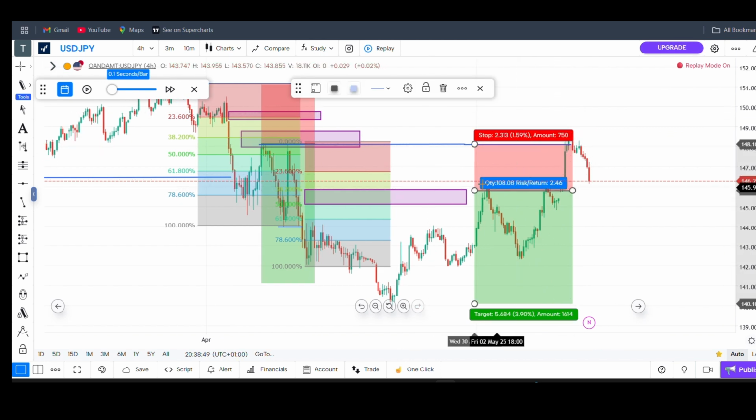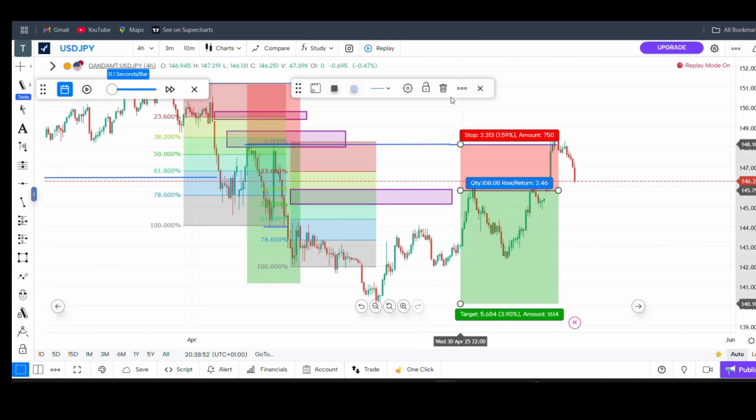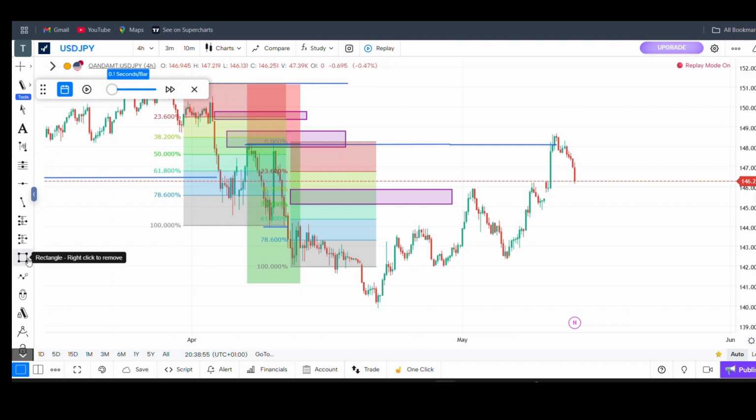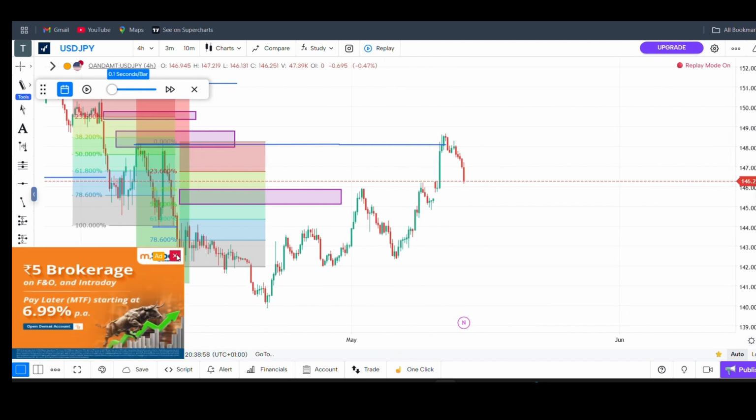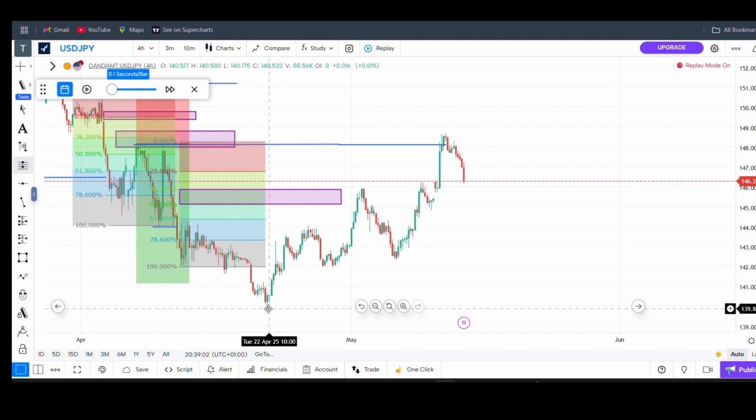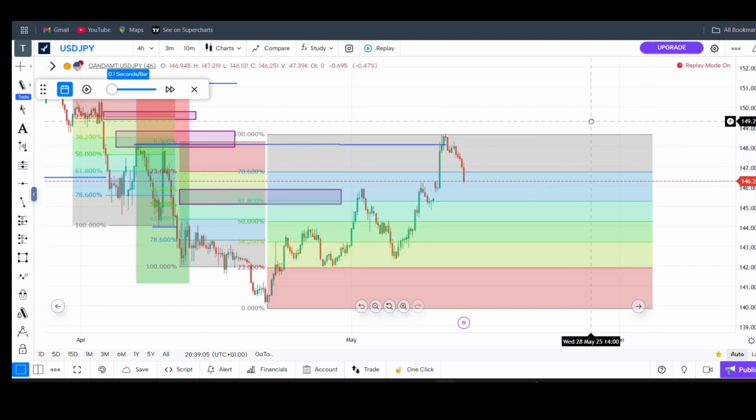So now I'm not looking at a fixed stop loss. I'm not looking out for a sell anymore. So I'm looking out for what? A buy. So this low is going to be my demand zone. Since this is a change of character, I'm not going to use my Fibonacci and look out for the 50% again. I'm not going to look out for the premium or discount or whatever.